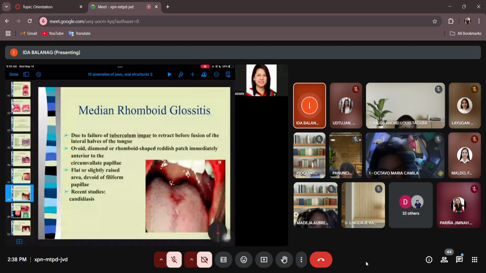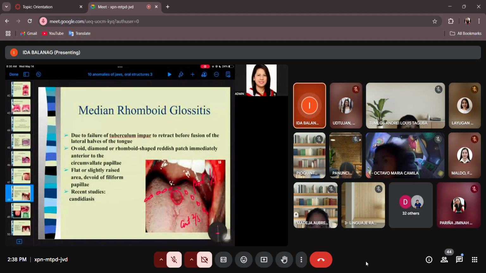And very specifically, the location is in the midline, anterior to the circumvallate papilla. Your circumvallate papilla is in a V form like this one, dividing the tongue into anterior two-thirds and posterior one-third. So where is the placement of this red patch? In the center. And that is your median rhomboid, because of the shape, glossitis.